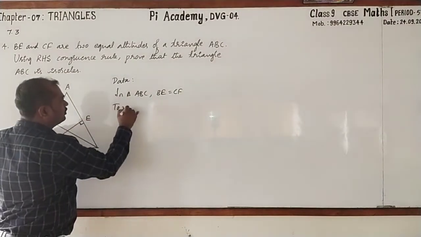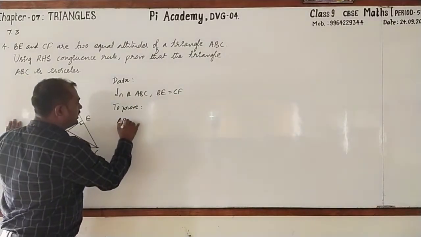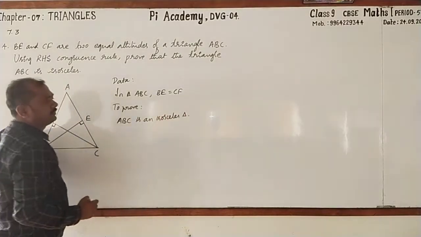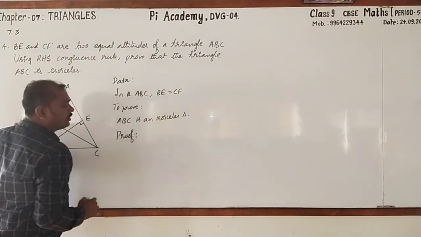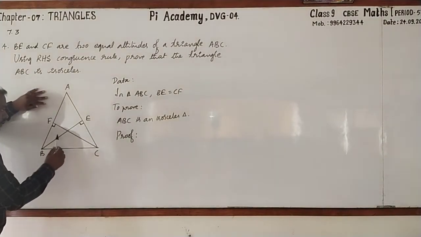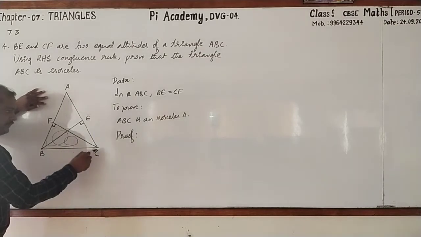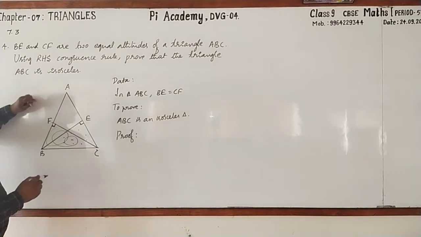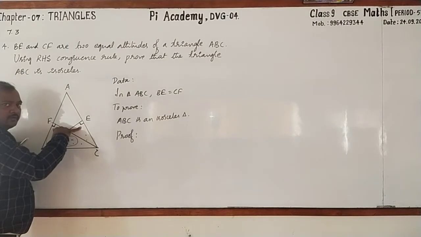Then to prove, what we have to prove? ABC is an isosceles triangle. Then proof is, okay, very simple. Here I am going to take two triangles. One is BFC and another one is CEB. So in these two triangles, you can notice that it is right angle, this is also right angle.